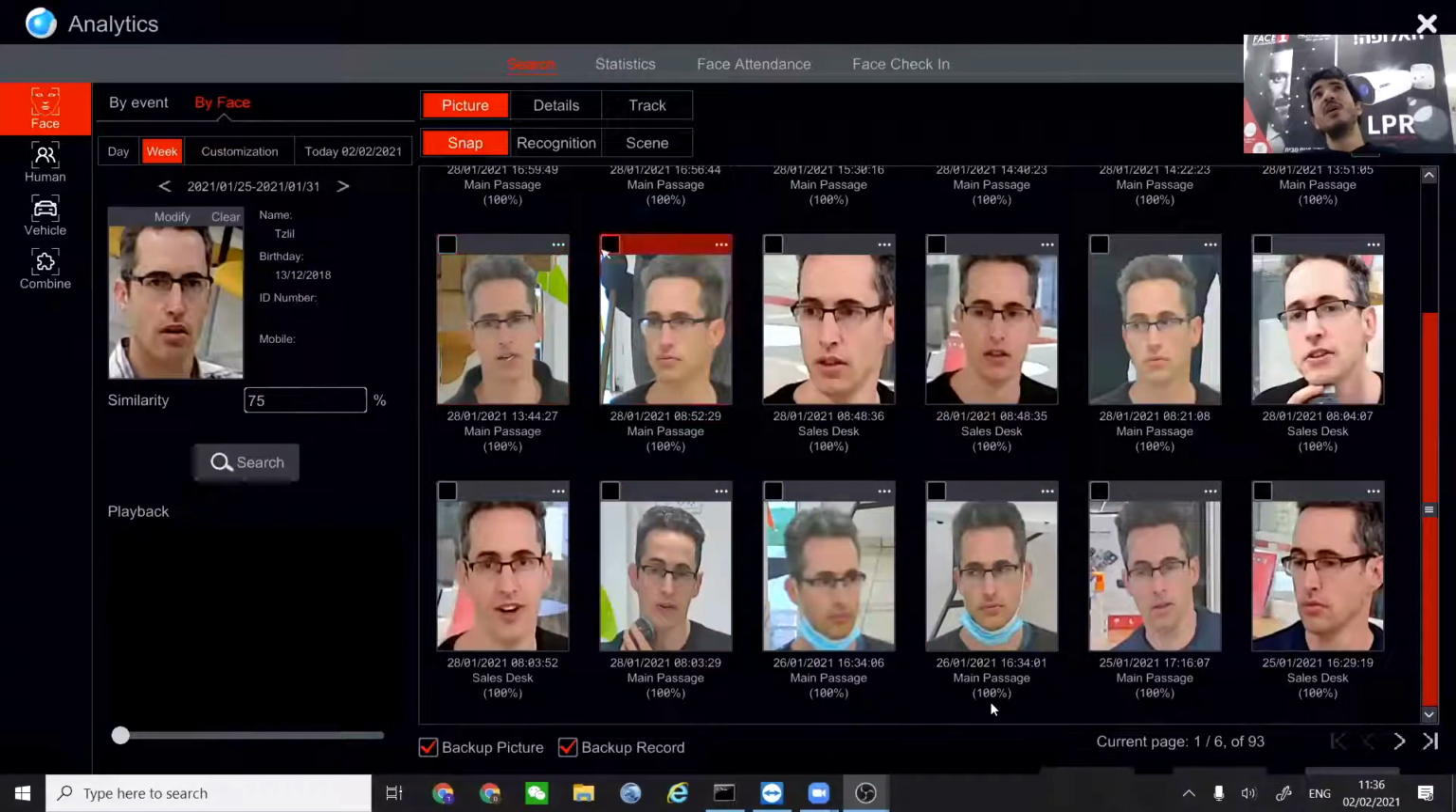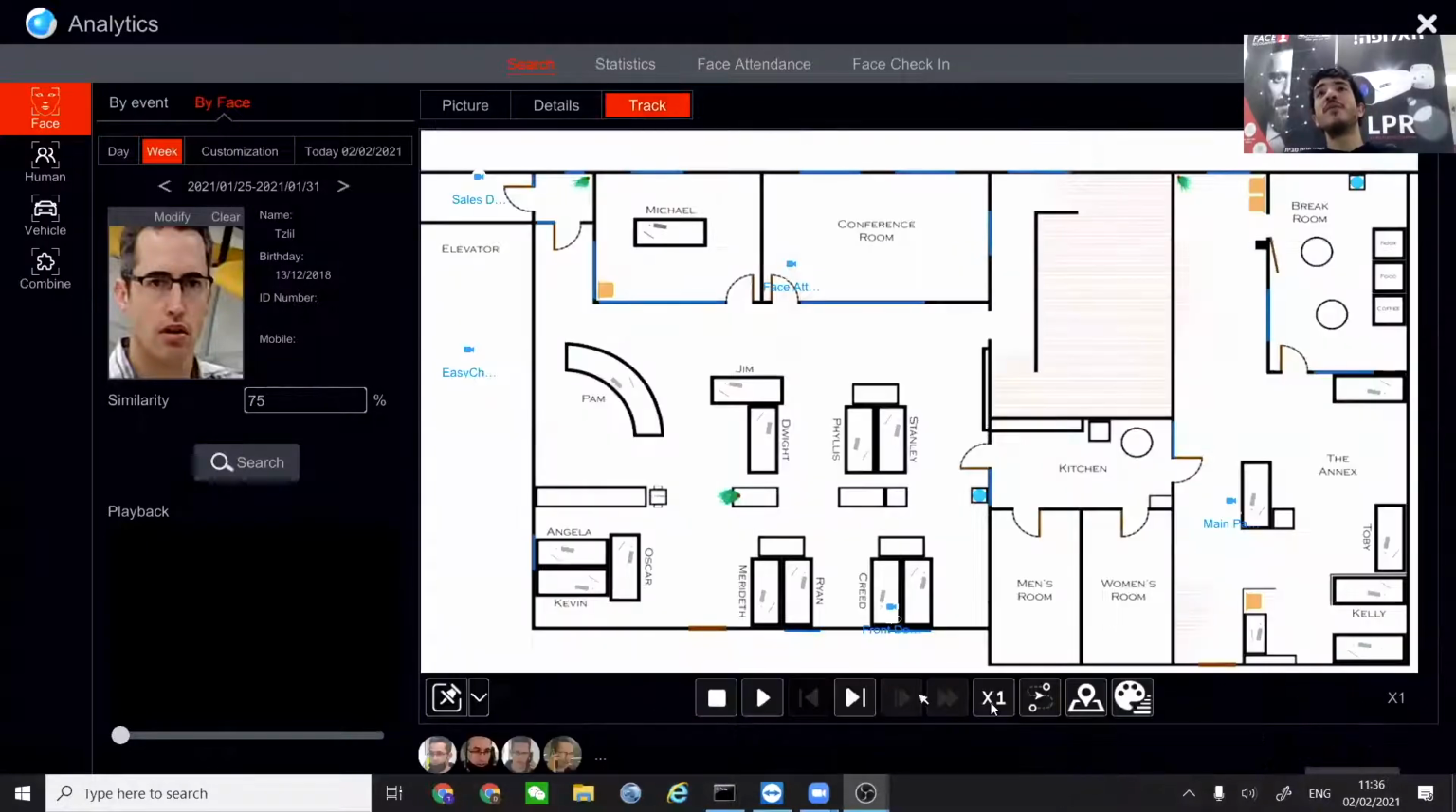One of the features that we have implemented into the NVR is the ability to actually track a person. You can upload a map into the NVR from a regular JPEG format. You can deploy the cameras on the map itself, and the NVR will show you the route that this face has been to between all of the different cameras. So we can see here the sales desk camera. We can see that the face started from there and then moved into the main passage and then into the easy check that exists over there.